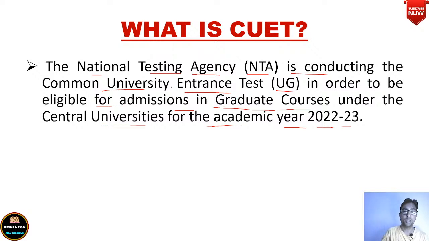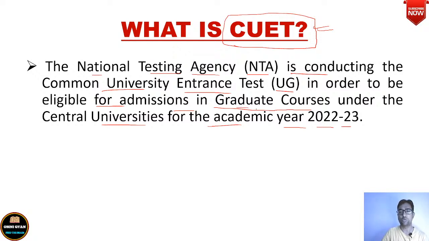They will have to pass this exam called CUET so that they can get admission in whichever college you want to take admission. That does not matter, in whichever graduate course or graduate college you want to take admission. What matters is that you must qualify this CUET, Common University Entrance Test, in order to be eligible for admissions in graduate courses.